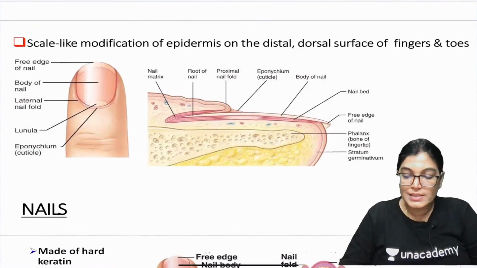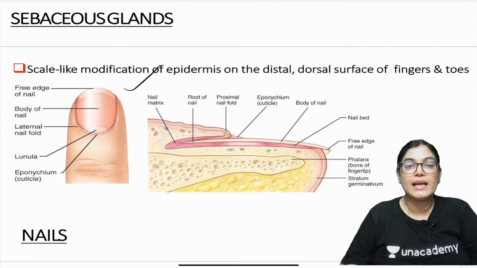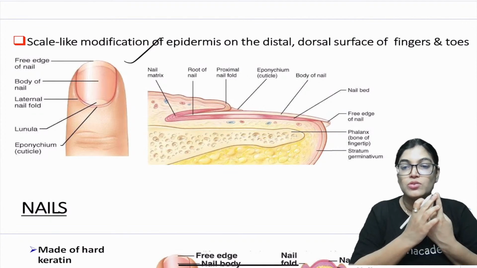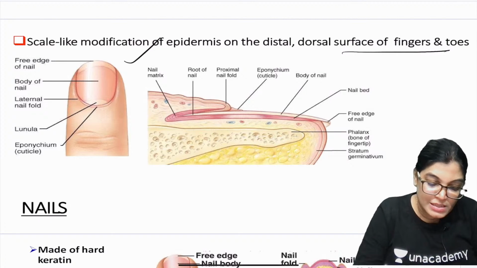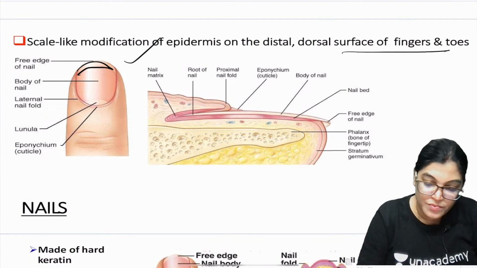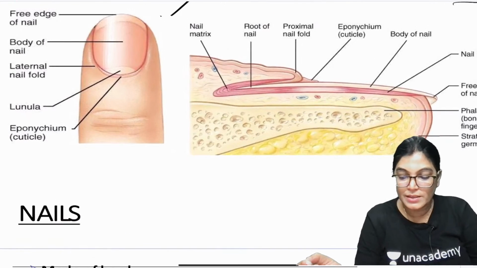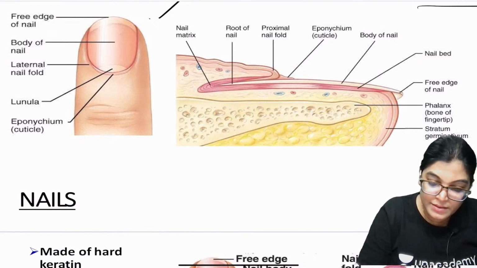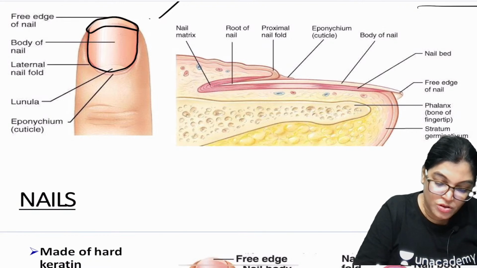Now let's see the other modification, that is the nail. So the nail is actually a scale-like modification of the epidermis, which lies on the distal or dorsal aspect of the fingers and the toes. As you can see here, this is considered to be the free edge of the nail. So the important parts of the nail, if you will see, this whole is the nail. This is the free edge of the nail.